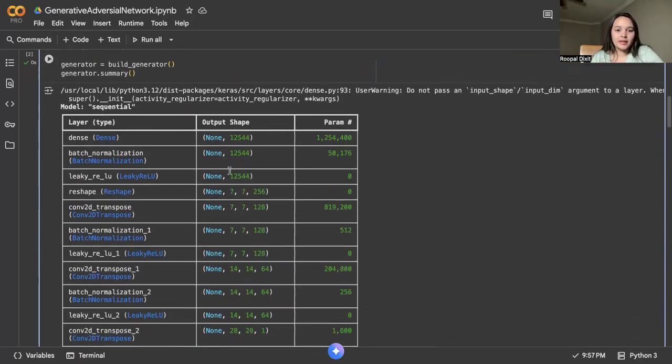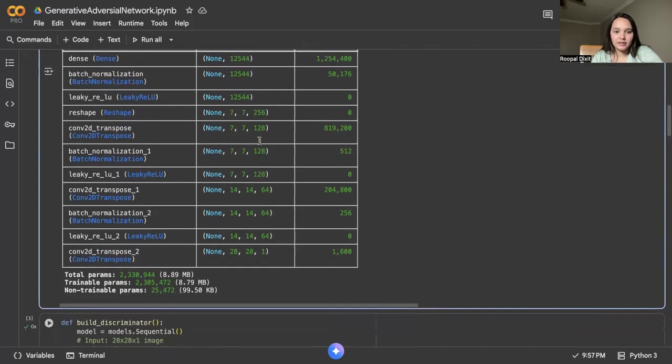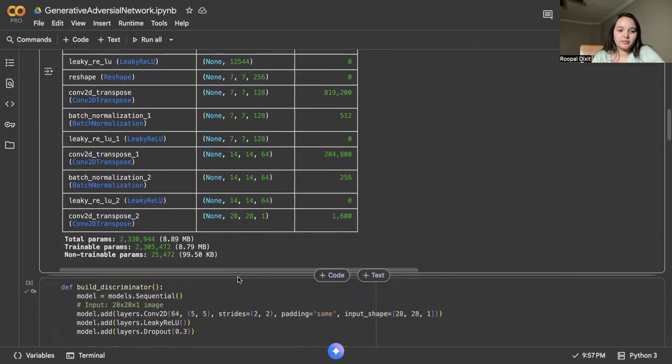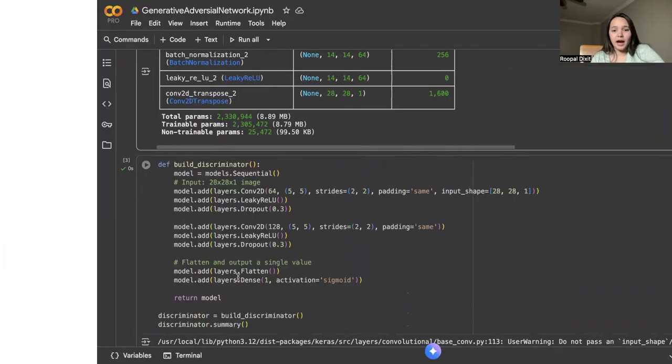You can see the output size, the parameters, how batch normalization is used, the total parameters and the trainable parameters, and how these are being used. Non-trainable is around 25,000. I think it is a good model; for the generator, we can think of it as taking a scribble and turning it into a 28 by 28 image.